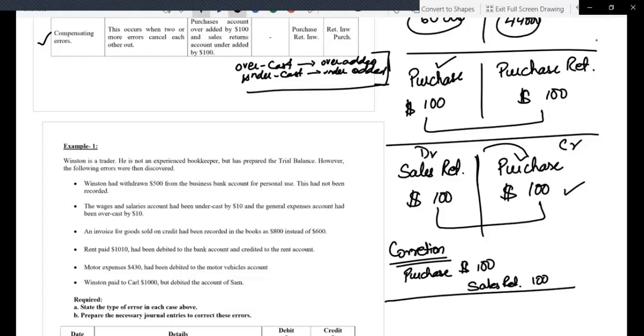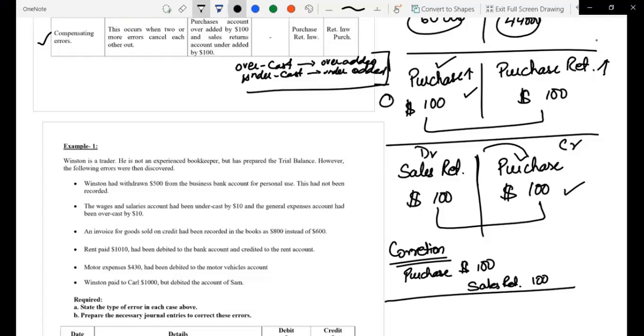Right? Let's have an example of this one. Purchases and purchase return. Now see, the purchase was overadded and purchase return was also overadded. They both were overcasted. Right? In your compensating question or transaction, this overcast and undercast would come. And it is not that only overcast will be there or only undercast will be there. Anything could be asked. In this transaction, purchase was overcast, overadded, and purchase return was also overadded here.